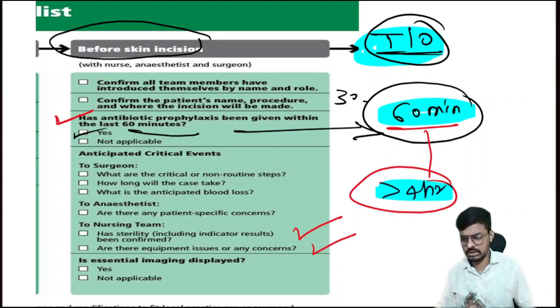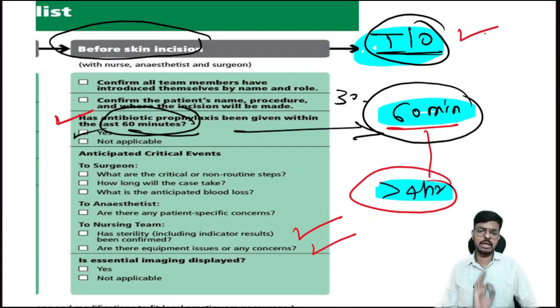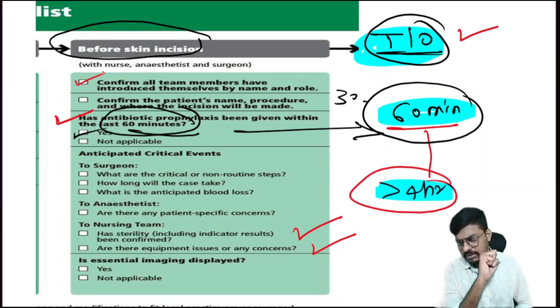It's very, very important. Where do we have to confirm whether the antibiotic is given or not? In the time out. We have to confirm whether antibiotic prophylaxis is given or not. Okay, it's important. And here the whole team will be there: the circulating nurse, the scrub nurse, the assisting surgeon, the main surgeon, and the anesthesiologist. So these many people will be there in the OT to operate on one patient, right?